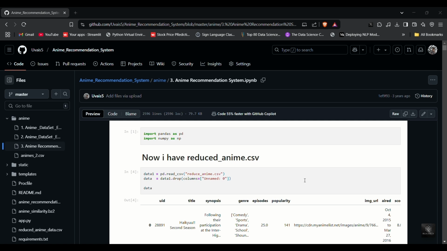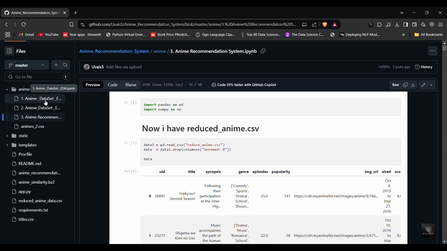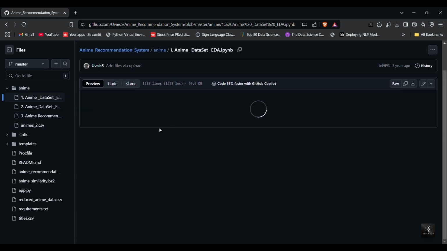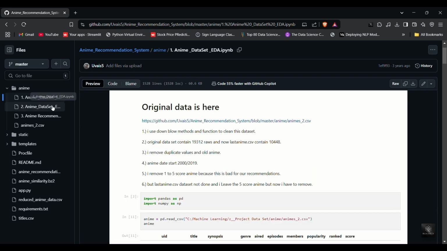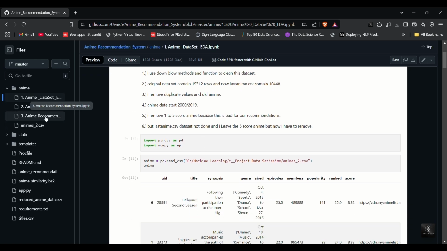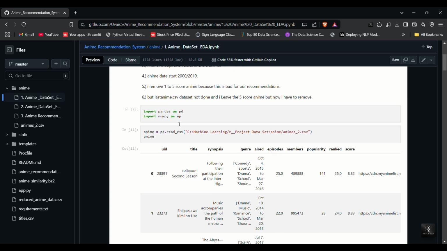Let's check it out. So first, I'm here in my anime repository to show you how I built this anime recommendation system from scratch. The first step was dealing with a messy dataset, so I uploaded 3 Jupyter notebooks. The first 2 notebooks handle EDA, exploratory data analysis, and data filtering, while the last notebook is dedicated to the recommendation algorithm. Now, let's start with the first notebook, where I clean the messy dataset.